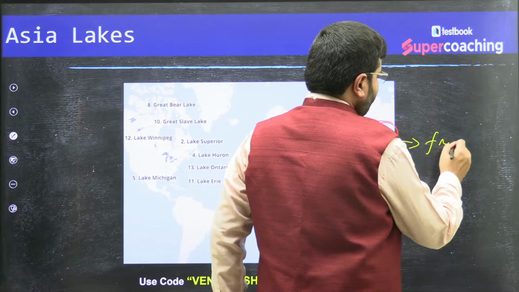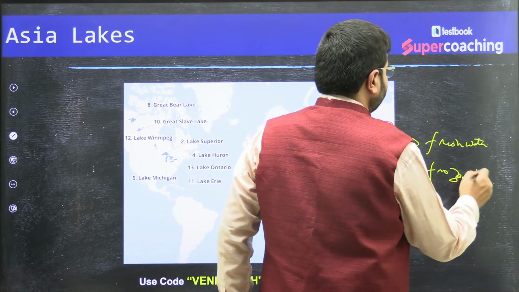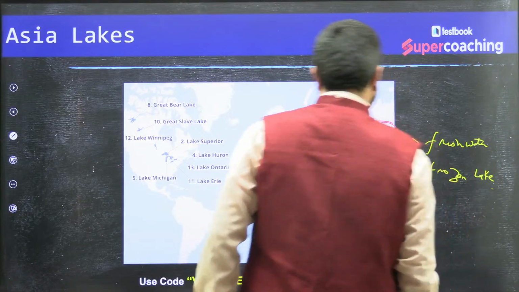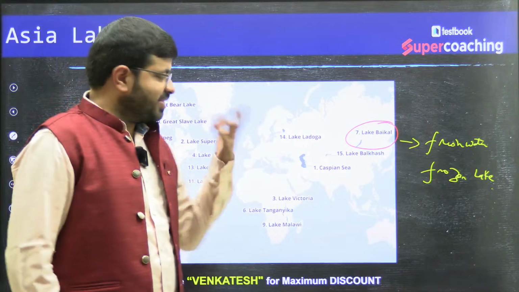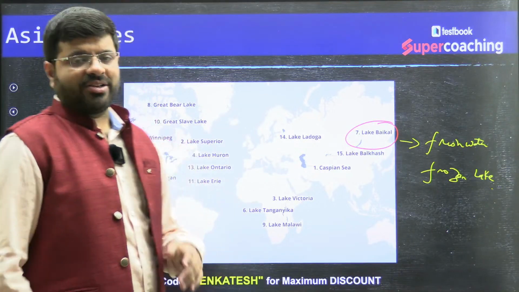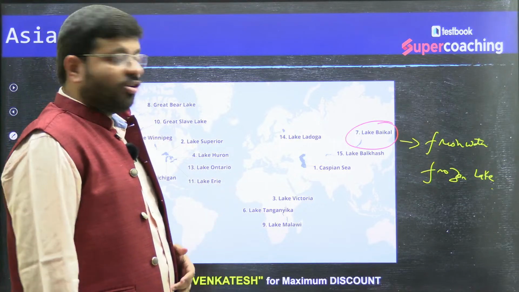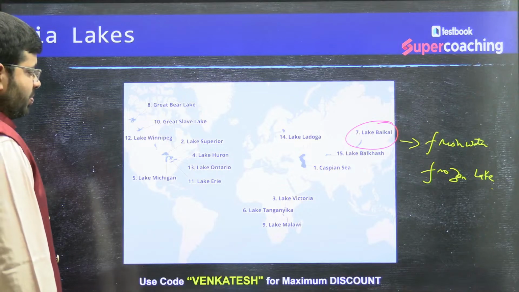Dominant freshwater frozen lake, Lake Baikal. So that is one of the prominent ones. Of course, the Caspian Sea. Now, is it a sea or a lake? You can have a segregation, but that's a different topic altogether to be discussed. So we can also consider it as a lake, the Caspian Sea.